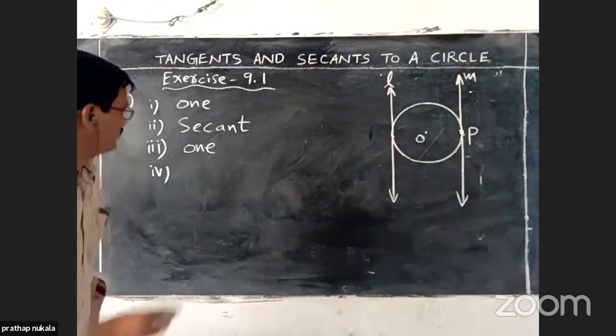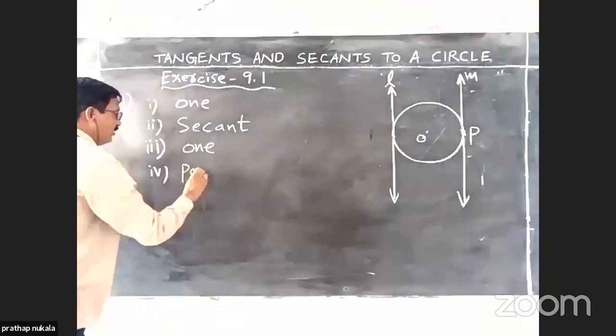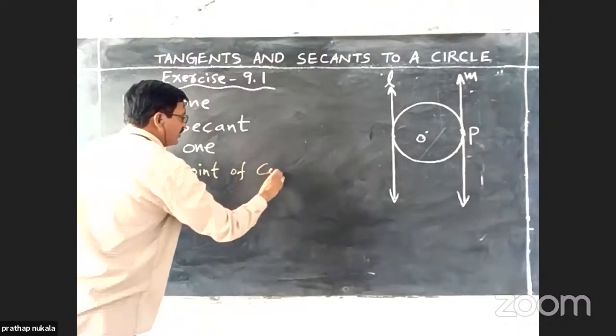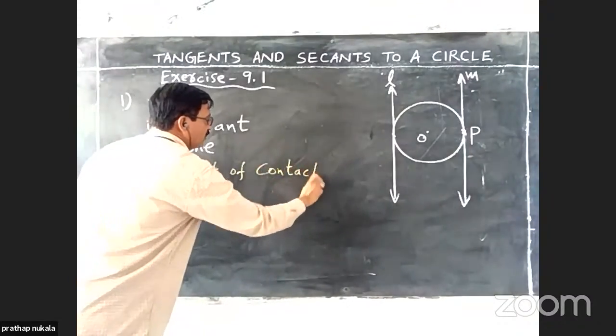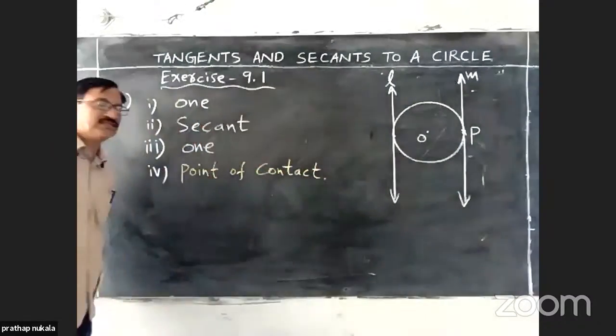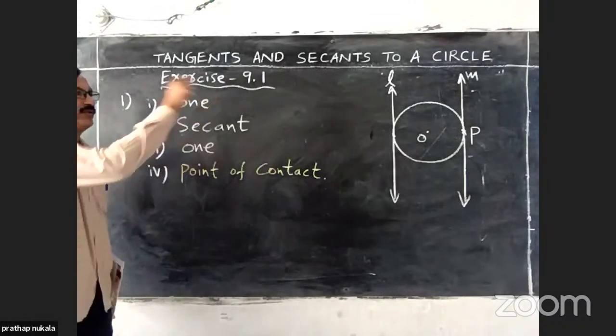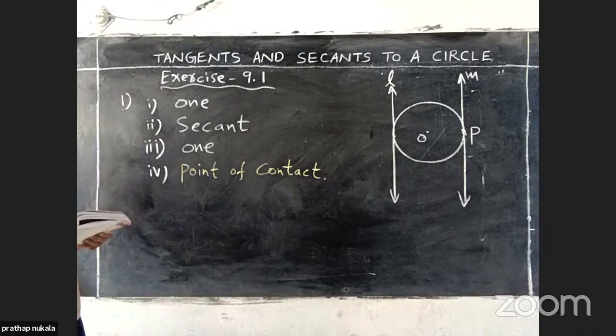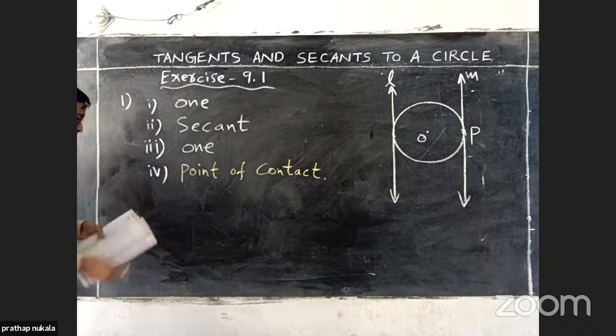It is known as point of contact. For a tangent, only one common point, that will be known as point of contact. Next, the fifth one.